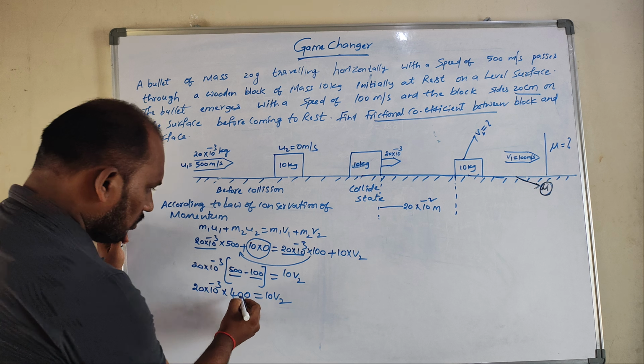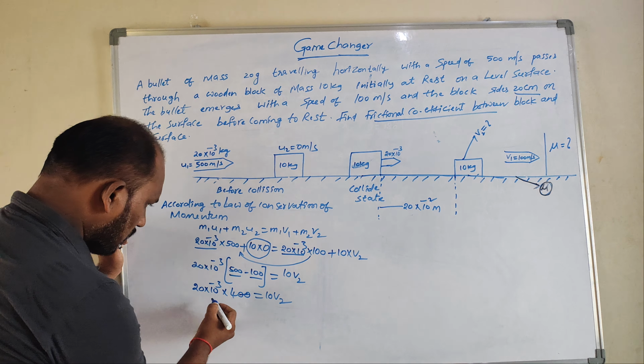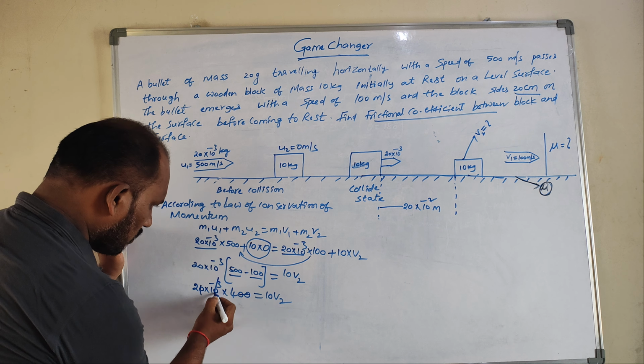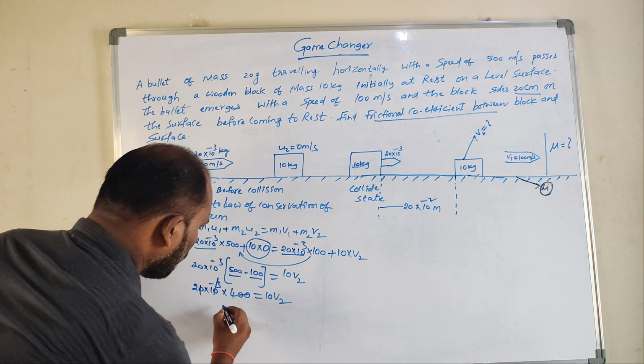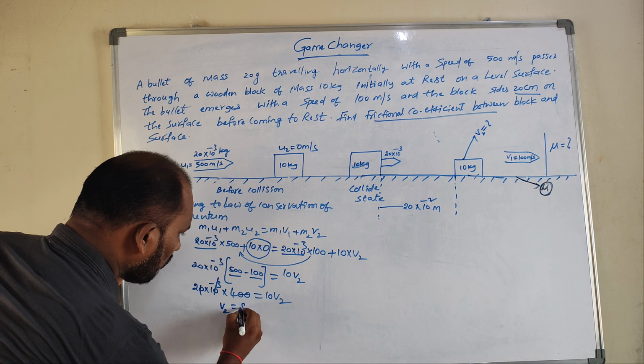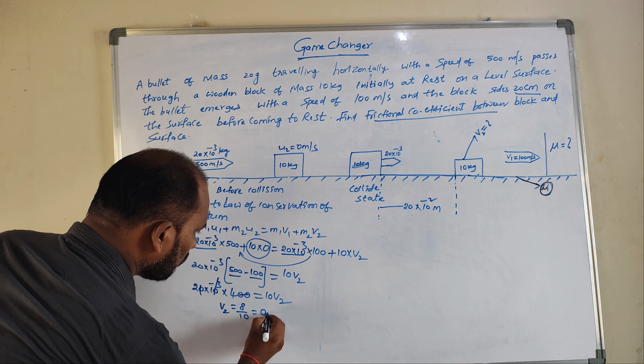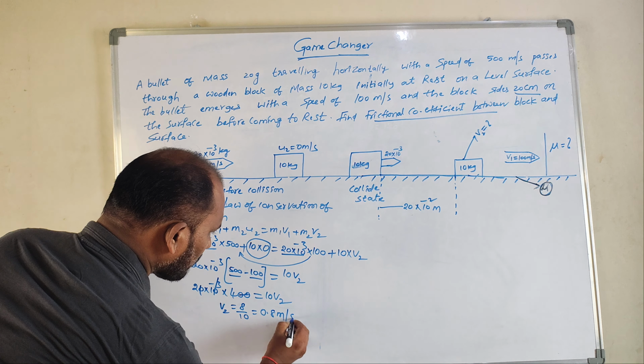Finally v2 is equal to 8 by 10, which is equal to 0.8 meter per second.